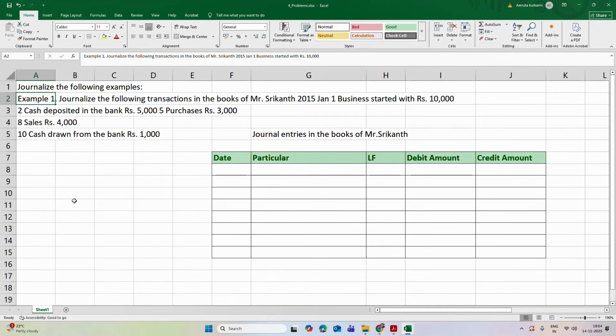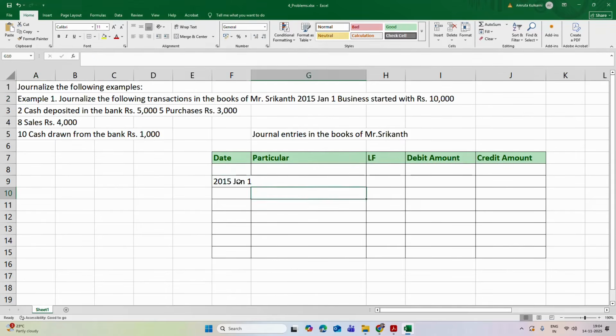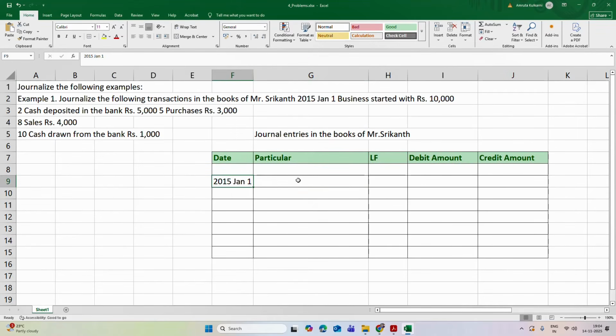So the first example: journalize the following transactions in the books of Mr. Shrikant. 2015 Jan 1, business started with rupees 10,000. Now, this is the date column. In this date column, this is our first entry and then we'll enter the date.